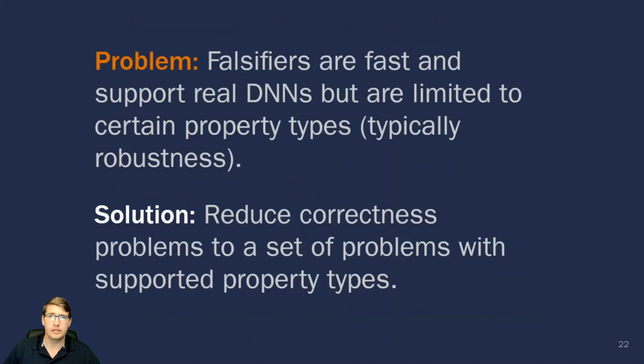In this work, we present an approach for reducing DNN correctness problems to facilitate the application of falsifiers, in particular adversarial attacks, for finding DNN property violations. We apply our approach to a range of correctness problem benchmarks and find that it enables falsifiers to quickly find property violations for many new property types. This allows checking properties of larger and more complex networks than with verification alone.